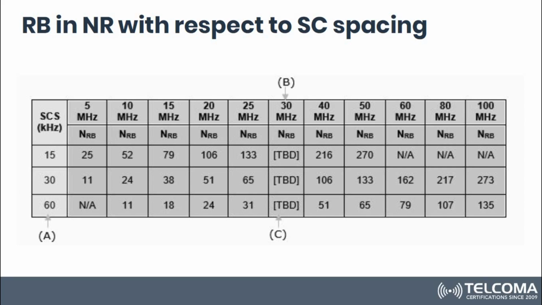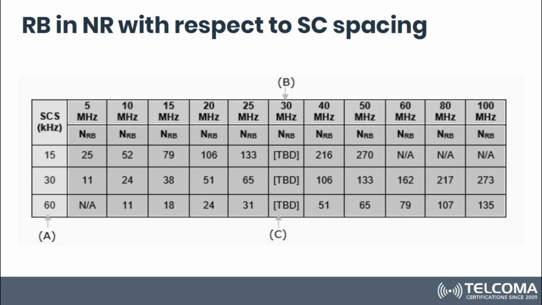So in LTE we had a fixed sub-carrier spacing of 15 kilohertz, but in 5G NR we can configure the sub-carrier spacing in our network, which could be done through a parameter, and that can be 15 kilohertz, 30, 60, 120, 240. And this whole calculation is done on a formula basis,